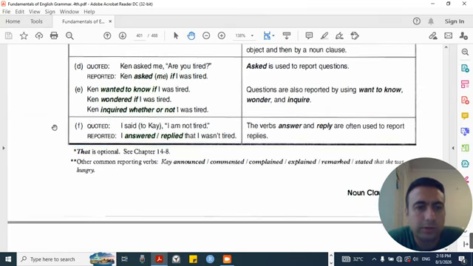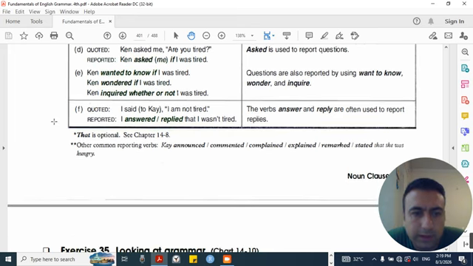D. Quoted. Ken asked me, "Are you tired?" Reported. Ken asked me if I was tired. E. Ken wanted to know if I was tired. Ken wondered if I was tired. Ken inquired whether or not I was tired. Asked is used to report questions. Questions are also reported by using want to know, wonder, and inquire.